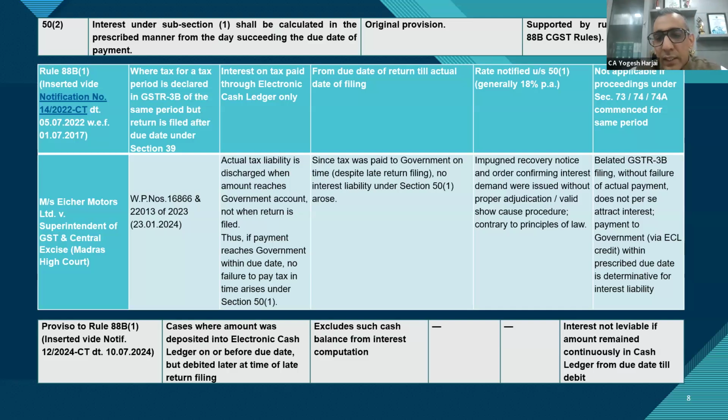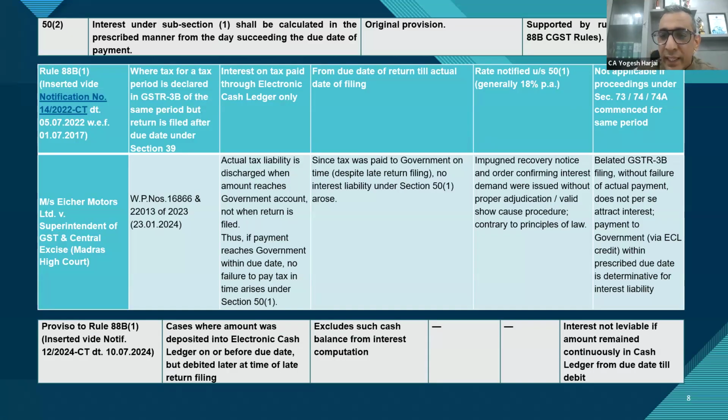Now, the ambiguity regarding this started even at the time when the judgment or the amendment came with respect to the credit ledger, that it has to follow the same logic for the cash ledger. But a lot of discussions were done, and it was even said that the cash ledger is the amount actually belonging to the assessee.